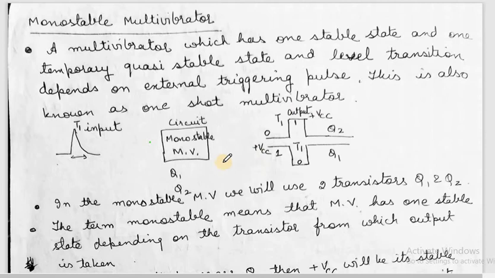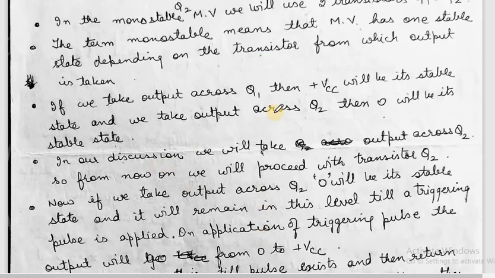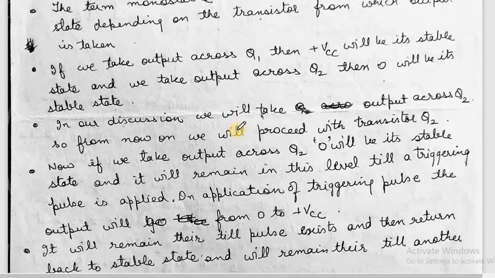Now we'll discuss the monostable multivibrator using two transistors, Q1 and Q2. The term monostable means that this multivibrator has one stable state, depending on the transistor from which output is taken. If we take output across Q1, then plus VCC will be its stable state, and if we take output across Q2, then 0 will be its stable state. So it entirely depends on where we are taking the output.